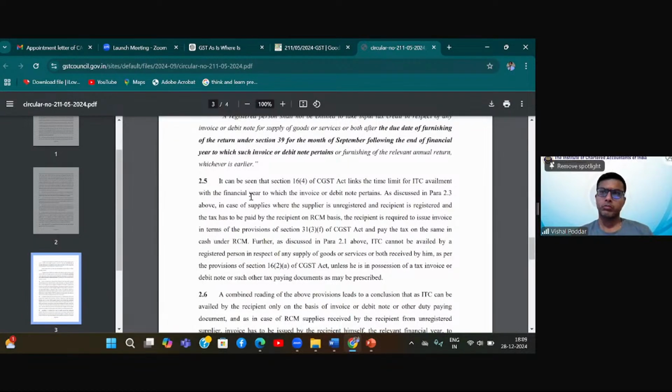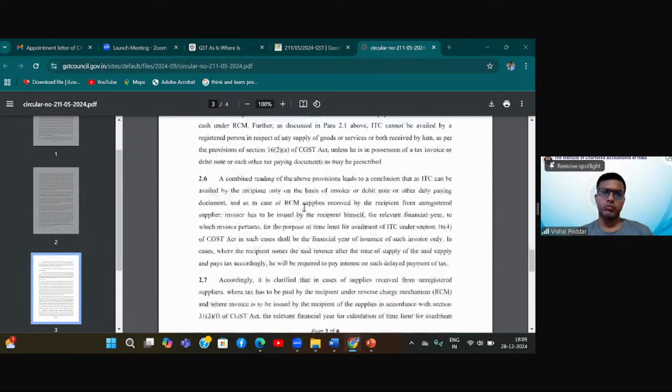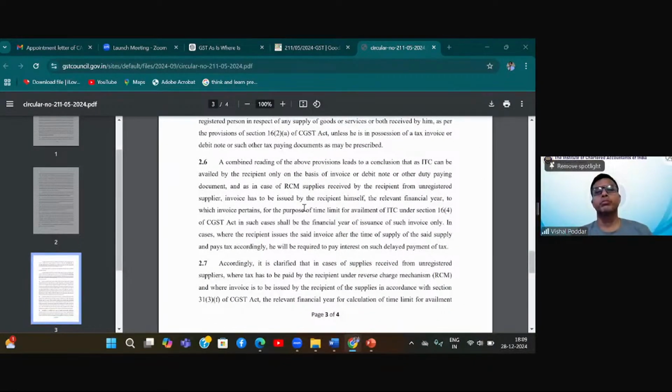If you see para 2.6. Tell me. So it says he will be required to pay interest on such delayed payment of tax, because he has issued the invoice late, so he has to pay the interest on the delayed payment. Correct. So I agree to that. What is your question? My question is, sir, last time you said that if he delays by 2 years, still he should be able to claim the ITC.